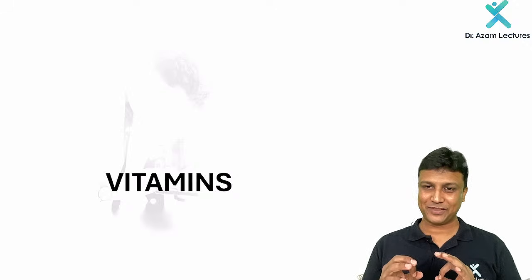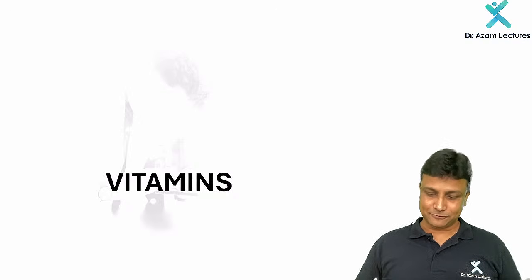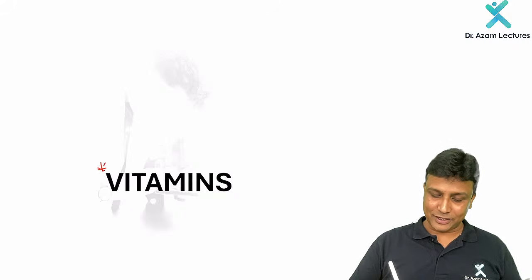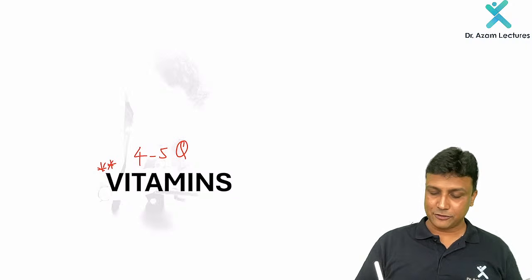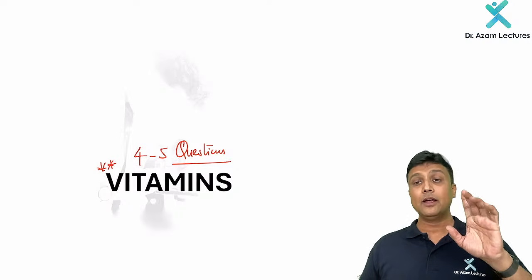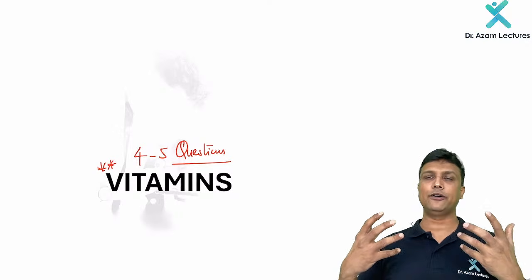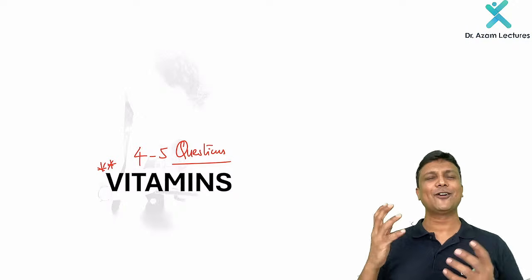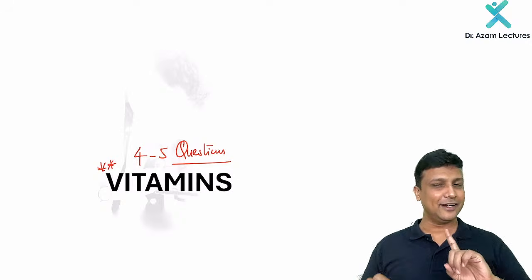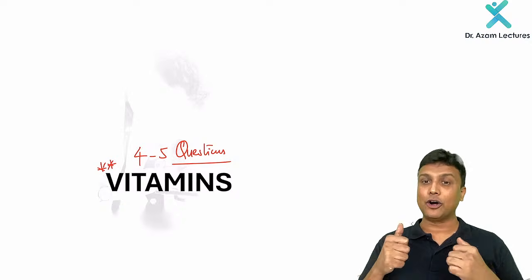Now, my dear friend, welcome to the jackpot in biochemistry. Okay, the vitamins topic. Why am I calling it the jackpot? You can expect in your January exam 4 to 5 questions from here, sir. 4 to 5 questions will always come from the vitamins topic. And always our students are overconfident: we have already read vitamins since school, since childhood, who will revise, it is already known. We don't need overconfidence, we need confidence.